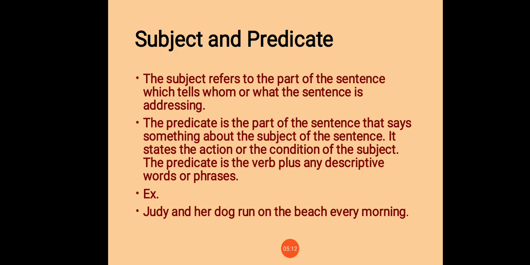Like in this sentence, run is a verb. Now make a question. Who run on the beach every morning? The answer is the subject, Judy and her dog. So here Judy and her dog is the subject.